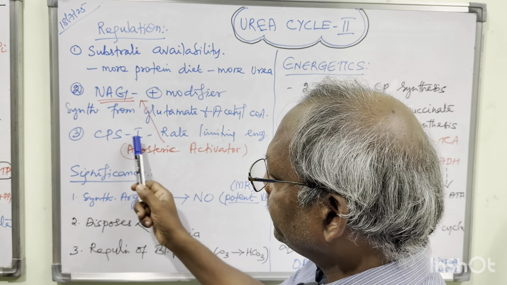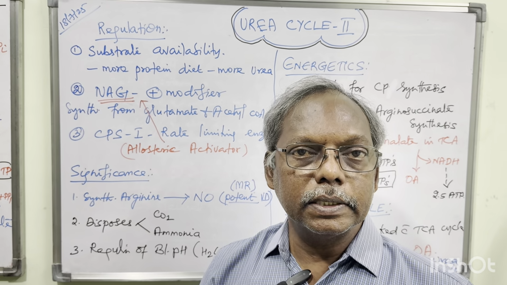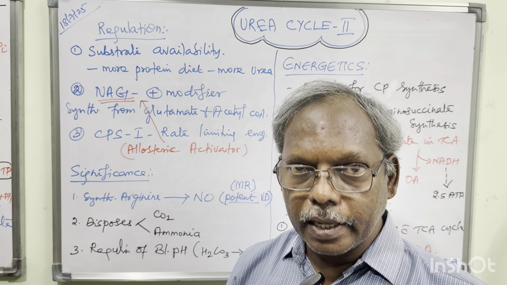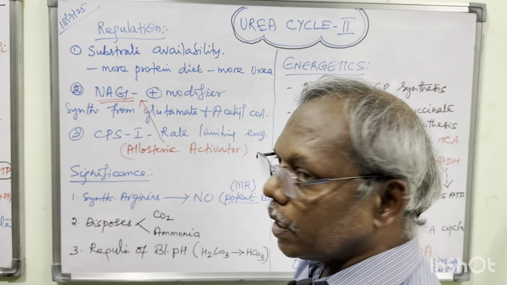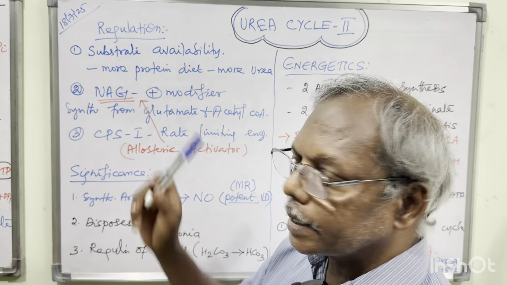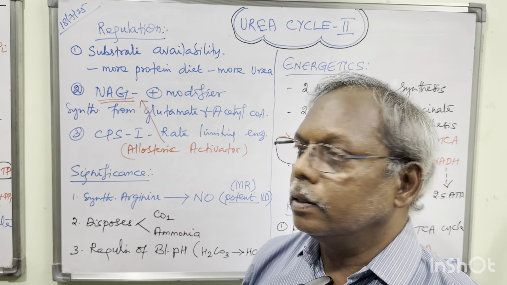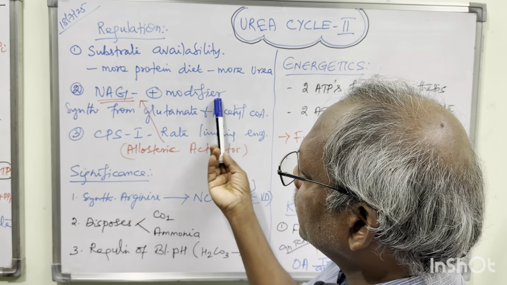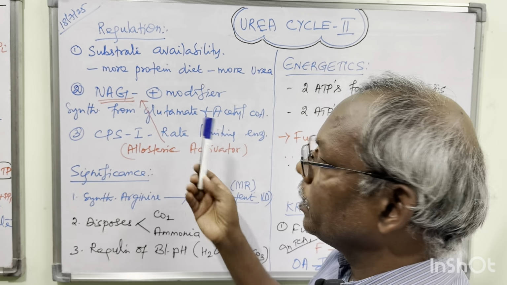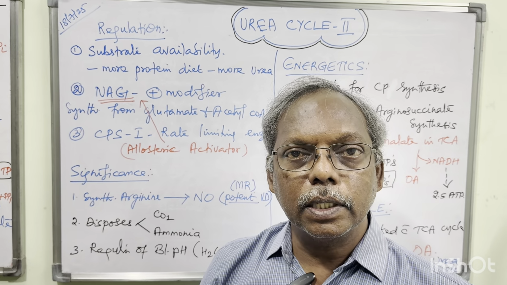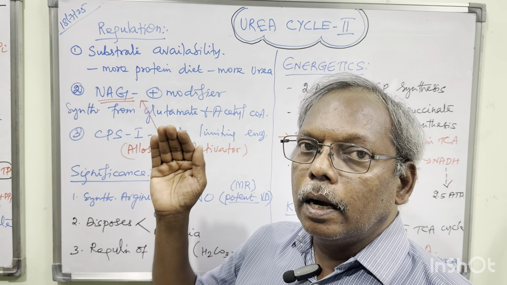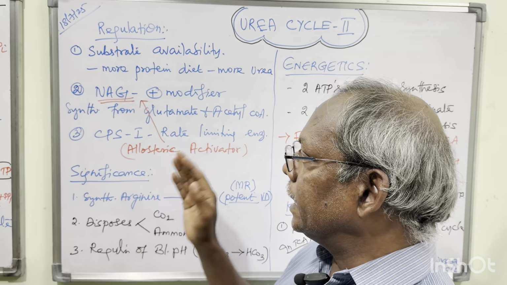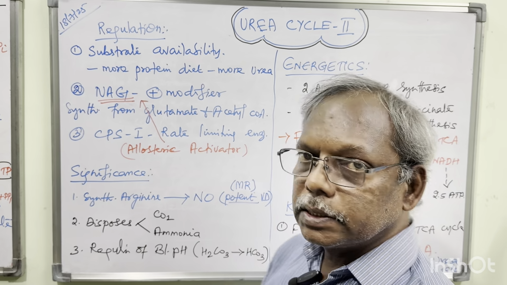Second one is CPS1, the rate limiting enzyme for the urea cycle in step 1. For this CPS1, we have one allosteric activator, that is NAG, N-acetyl glutamate. This is actually a positive modifier which is synthesized from 2 compounds, glutamate and acetyl CoA. Sometimes they will ask in some MCQs: NAG is synthesized from dash and dash, glutamate and acetyl CoA.